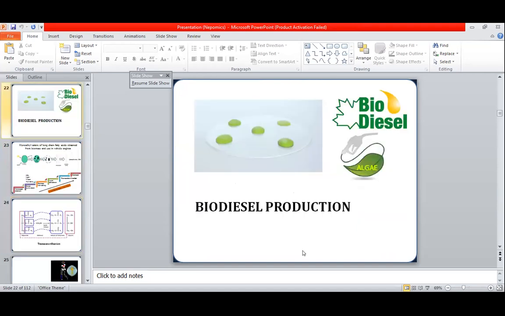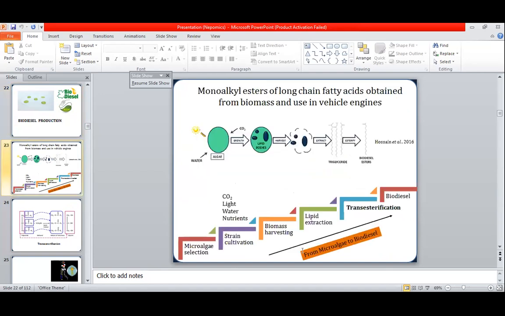So step by step, I will discuss each type of biofuel with you. First of all, I will discuss biodiesel production. So what is biodiesel and how do we obtain it? Biodiesel is actually the monoalkyl esters of long chain fatty acids which we obtain from biomass, and this biodiesel can be used in vehicle engines.